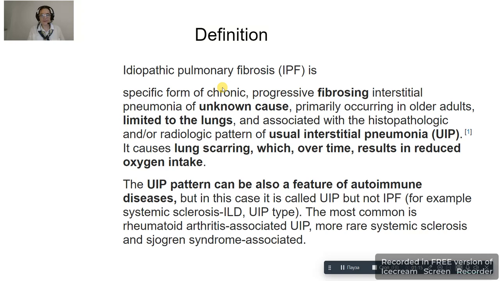Idiopathic pulmonary fibrosis is a specific form of chronic progressive fibrosing interstitial pneumonia of unknown cause, limited to the lungs, with the pattern of usual interstitial pneumonia with lung scarring. The UIP pattern can also be a feature of autoimmune diseases, but in this case it is called UIP but not IPF.